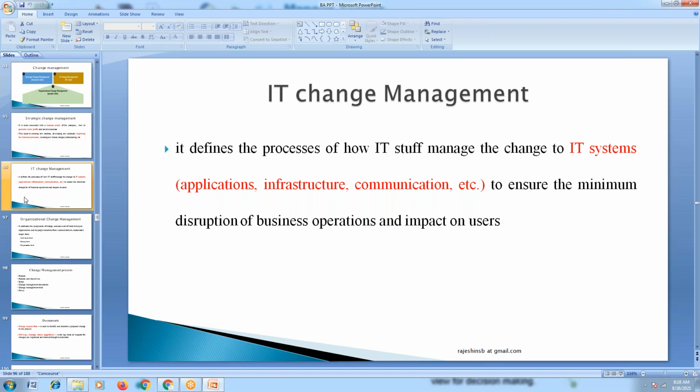Now, when we discuss this relating to the project, in what way do we perform as a business analyst in an organization? For example, if you are developing a project for a client, changes in requirements will take place, right? So these changes have to be managed by the business analyst. Here, the business analyst will act as a change manager.